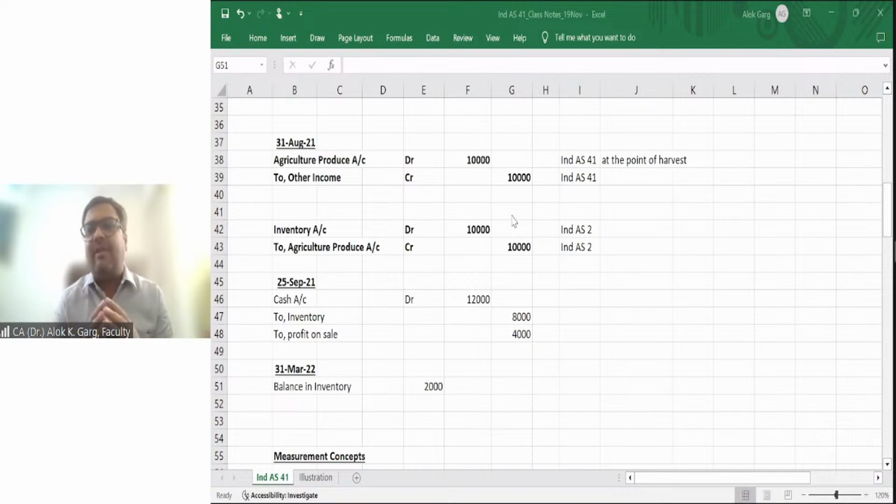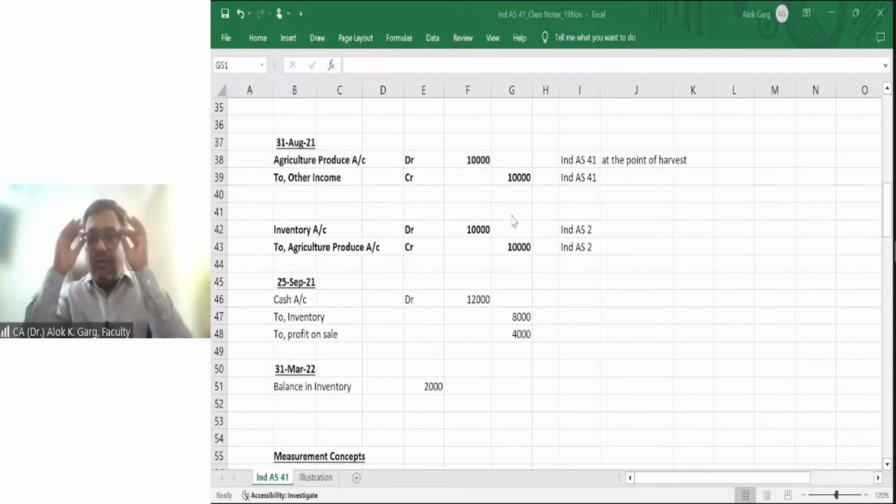You need to understand, for example, if that farmer is a company, right? Does a milkman apply Ind AS 41 accounting? The answer is no, because Ind AS is not applicable to a non-corporate entity or to an individual. But Amul Dairy Limited, Parag Milk and Foods Limited, have you heard about Parag Milk? These are listed companies applying Ind AS. These companies are into agricultural activity, the dairy business, so it comes under agricultural activity, and these companies are applying Ind AS 41.